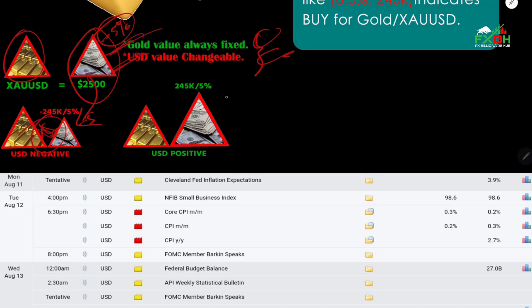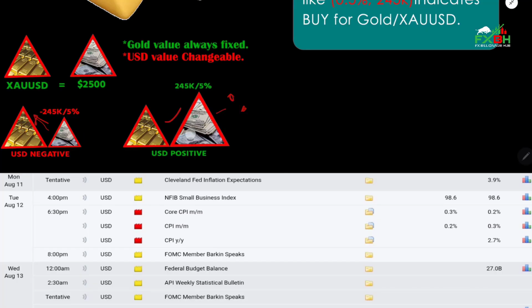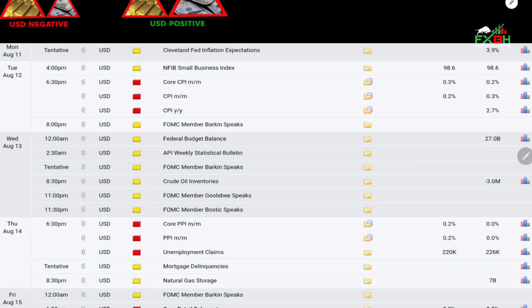If I get positive news like +5%, the triangle is 5% bigger than before. In that case, gold is smaller than USD, which means gold is weaker than USD. So we have to sell gold for positive news, and we have to buy gold for negative news. This is the basic, simplest theory. I have already shared many lessons about this topic, so let's come into the real market.